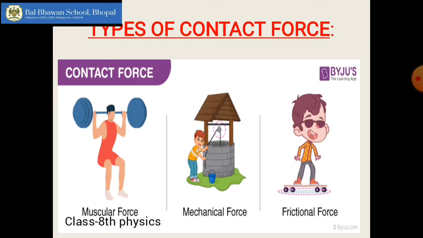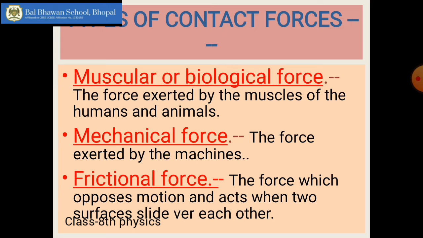Now what are the 3 types? Muscular force, mechanical force, and frictional force. Muscular or biological force is exerted by the muscles of human beings or by animals. For example, you are pushing a hand cart, or you are lifting a bucket of water, or a horse is pulling a horse cart. All these are examples of muscular force because they are applied by the muscles of human beings or by animals. If machines apply the force, it is called mechanical force, by non-living things. Then frictional force is the force which opposes motion.